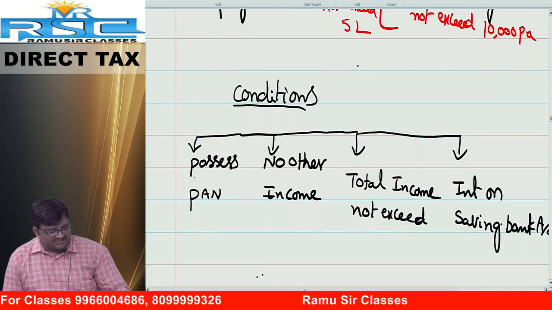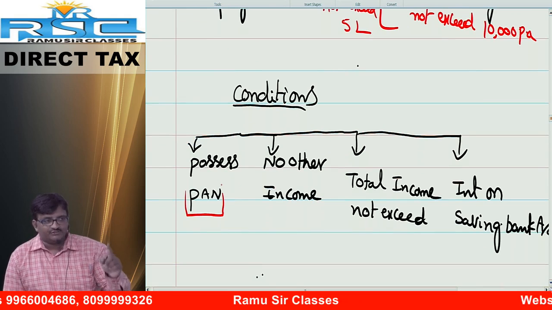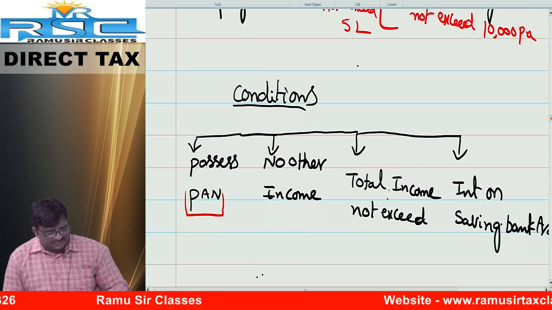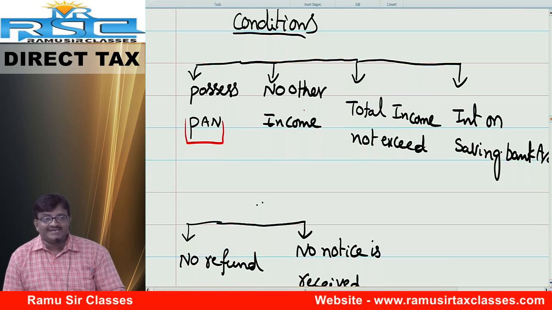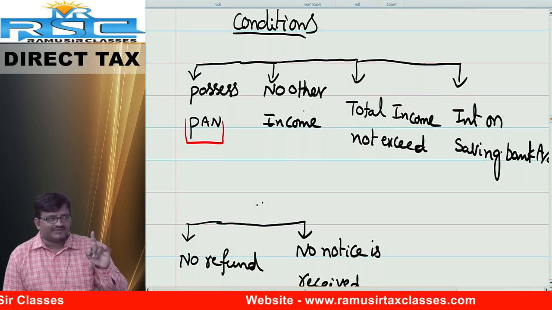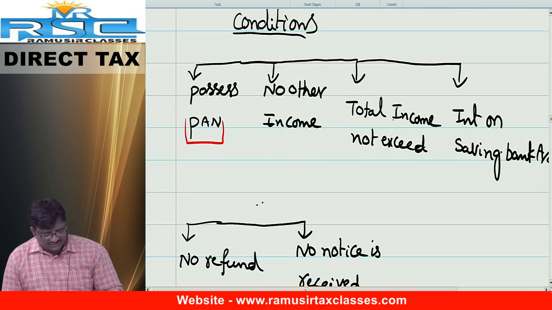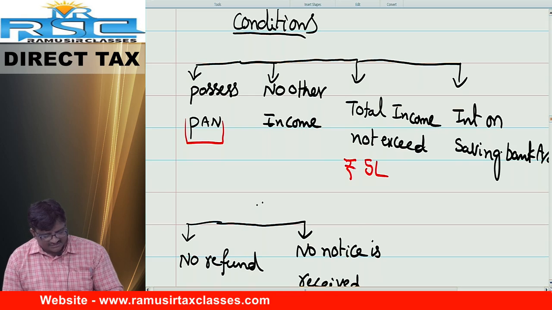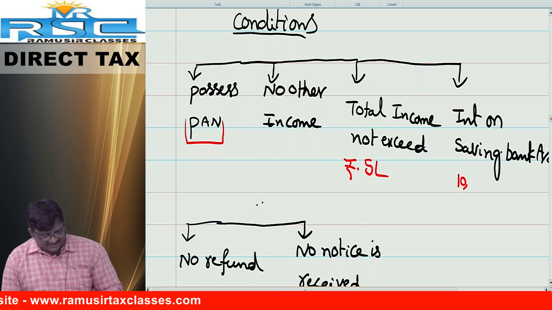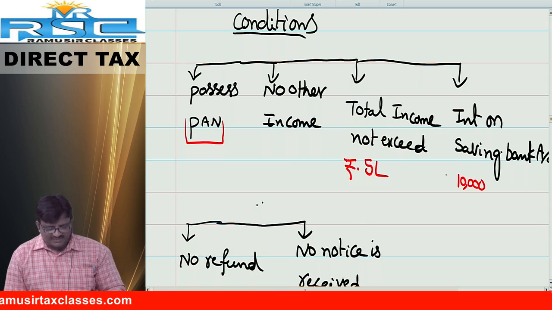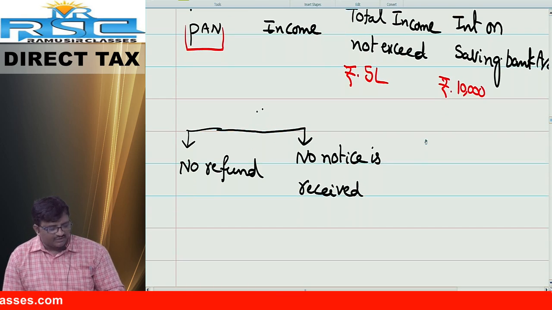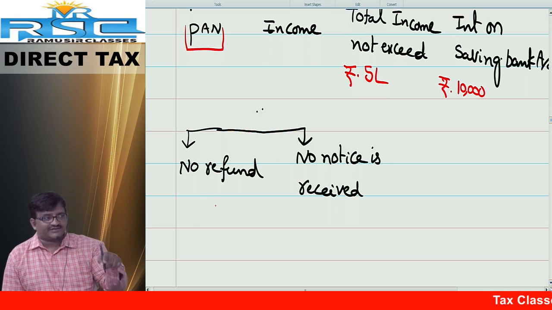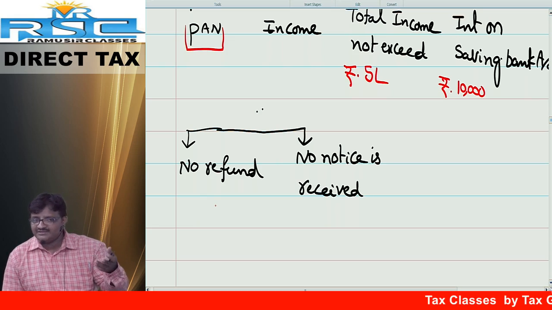Condition number 1, he must possess the PAN, the permanent account number as per income tax. Number 2, you should not have any other income except salary and interest, and total income including salary and interest does not exceed 5 lakh rupees, and interest on savings bank account does not exceed 10,000 rupees per annum. Next, no claim of refund. You have not claimed any refund.